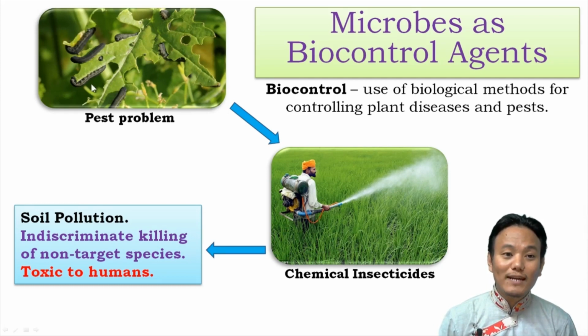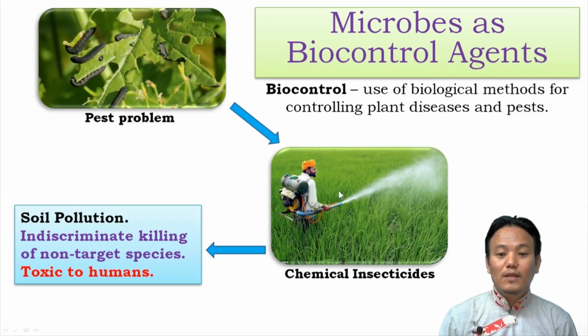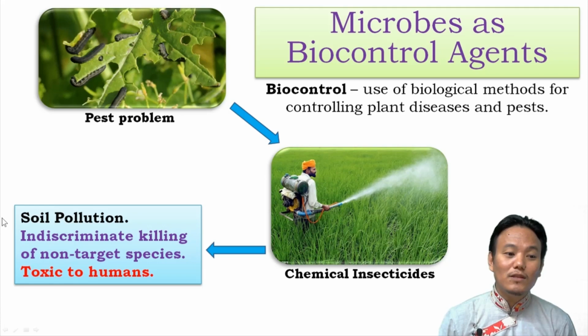Now in order to tackle this problem, the conventional method adopted by farmers is use of chemical insecticides. The use of chemical insecticides effectively kills off these insect pests, but along with that, it also causes some additional problems. First, use of chemical insecticides results in soil pollution.